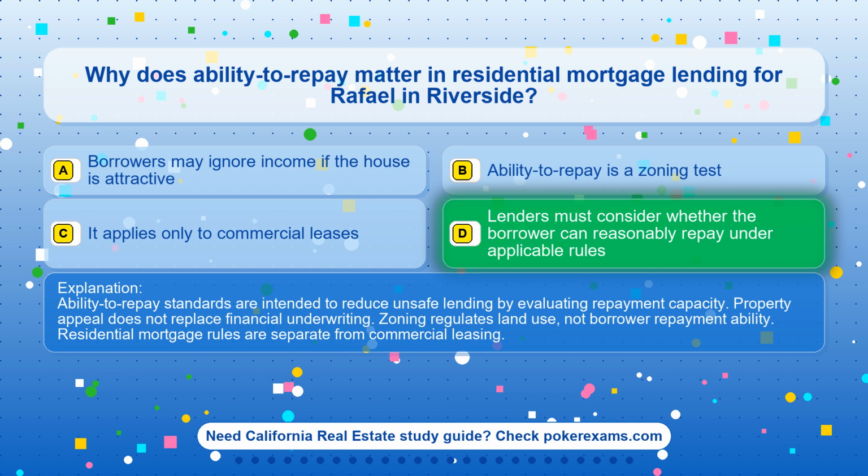Property appeal does not replace financial underwriting. Zoning regulates land use, not borrower repayment ability. Residential mortgage rules are separate from commercial leasing.